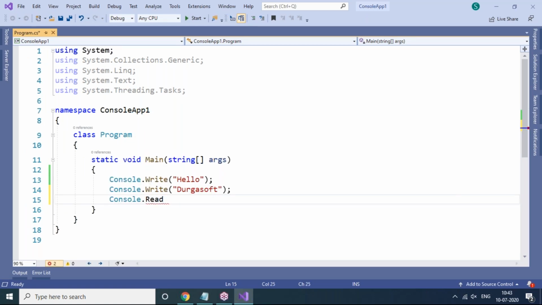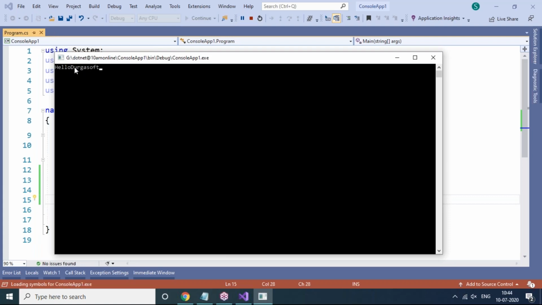We have to use what method? Console.Read method. Console.Read method is used to keep the screen staying. Now let's run this one. We got an output, Hello Durga Soft. It looks like a small font. Let's change the font size in the output window.